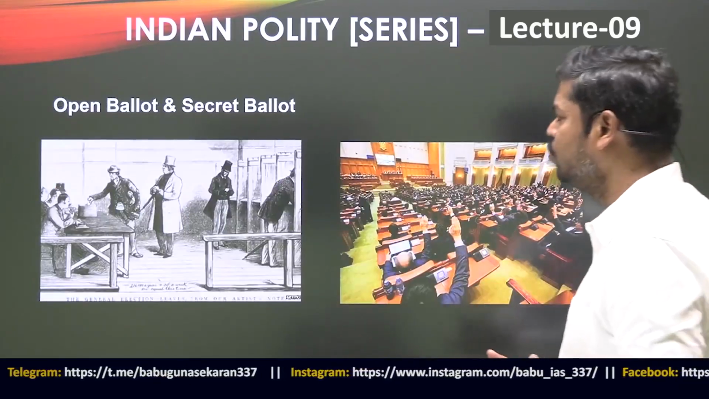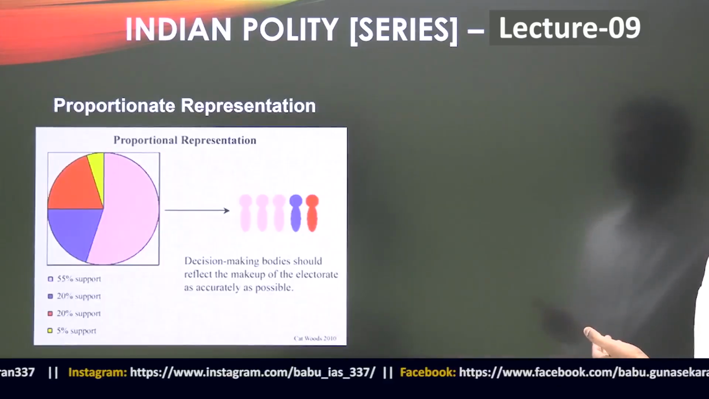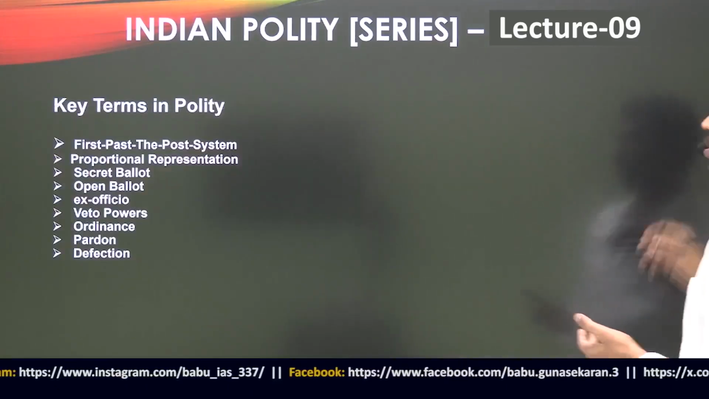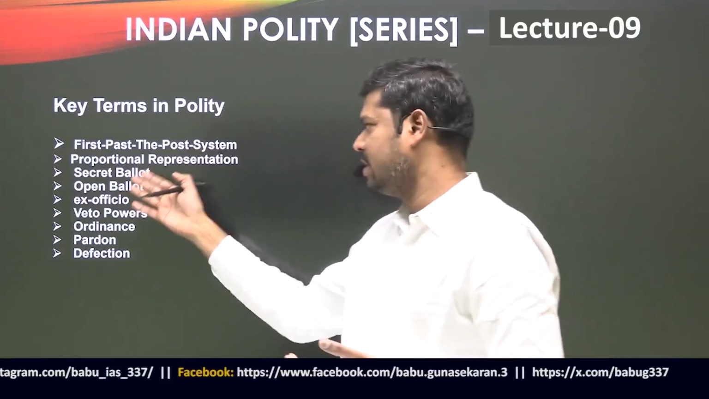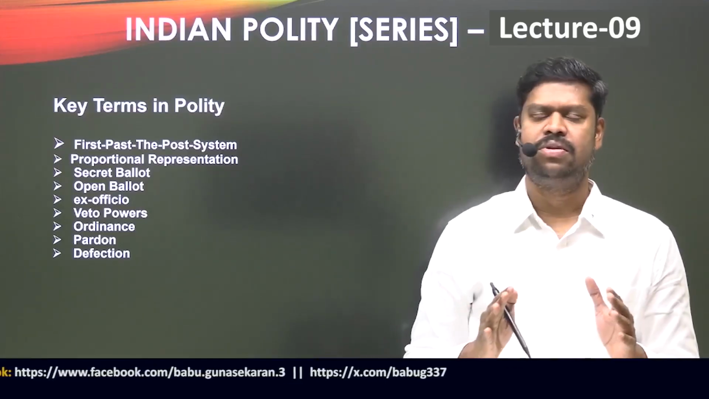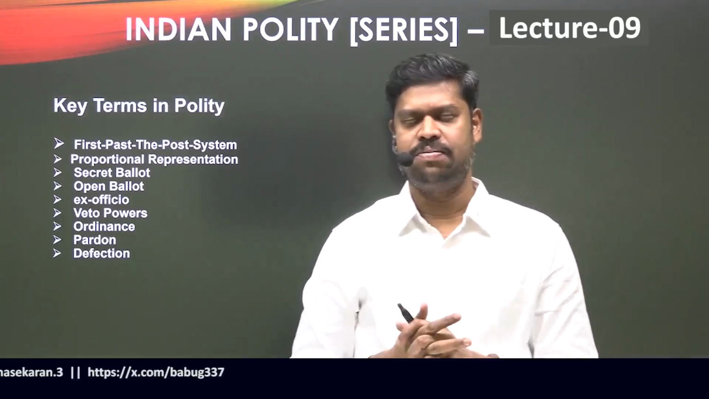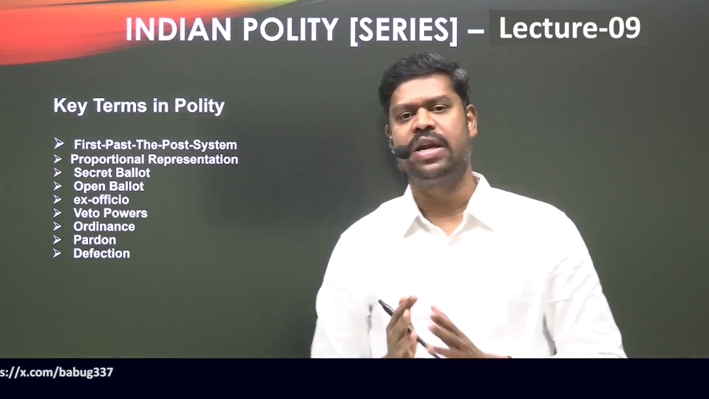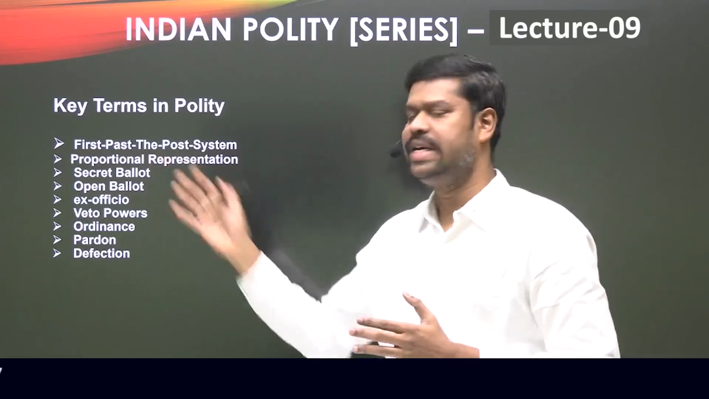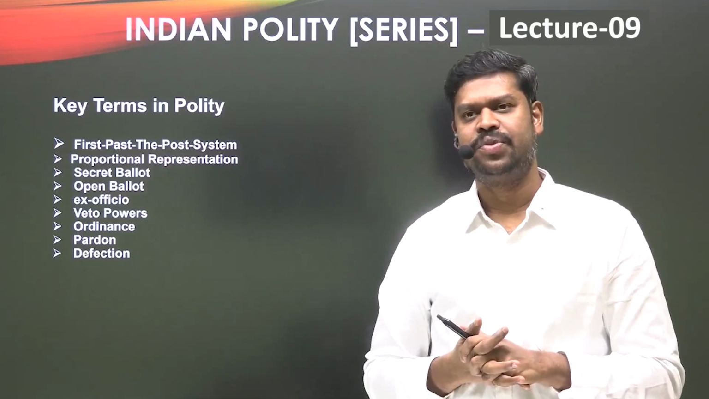Please come to the next topic, or the next keyword in the Constitution that we have been discussing, which is the open ballot and the secret ballot system. The concept is quite simple as to what is a secret ballot system and what is an open ballot system. First, we want to understand what is called the secret ballot. Now what do you understand by secret ballot?